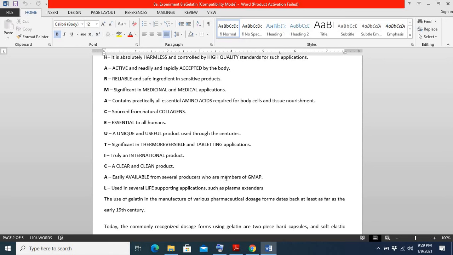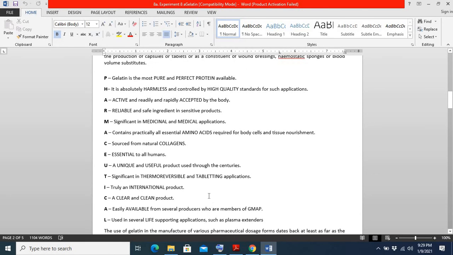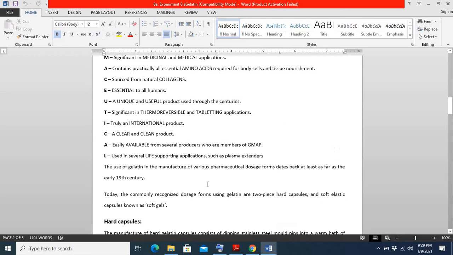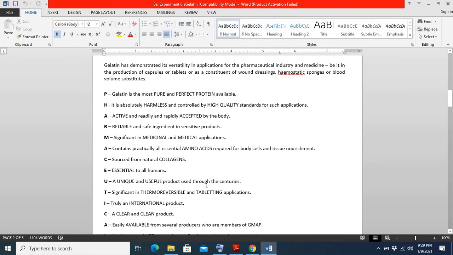Due to its ability to mask the unpleasant taste and smell of tablets, gelatin is used as a sweet syrup of gelatin, or in a sweeter form, as a tablet coating. So this was the pharmaceutical application of gelatin.